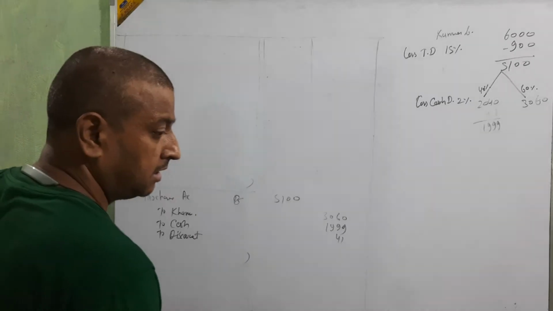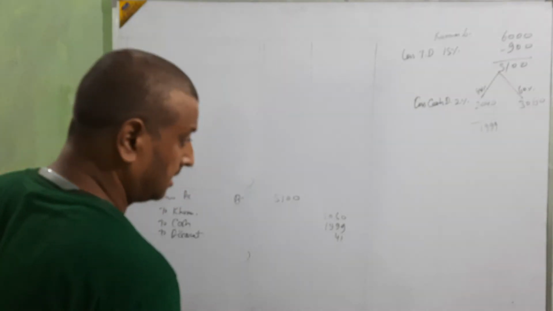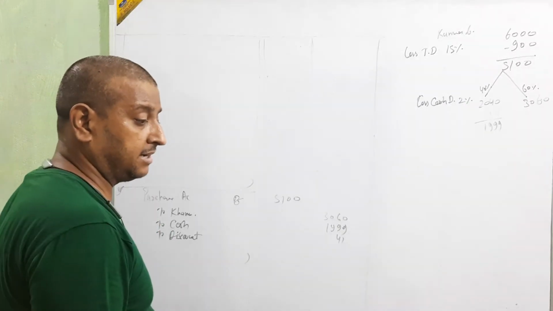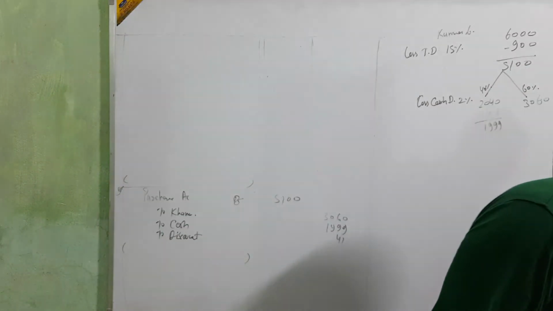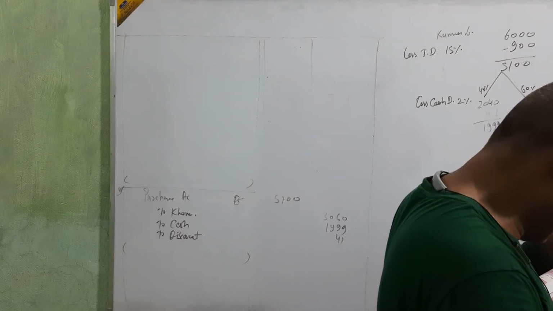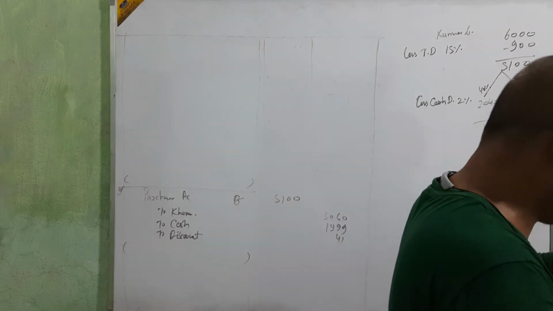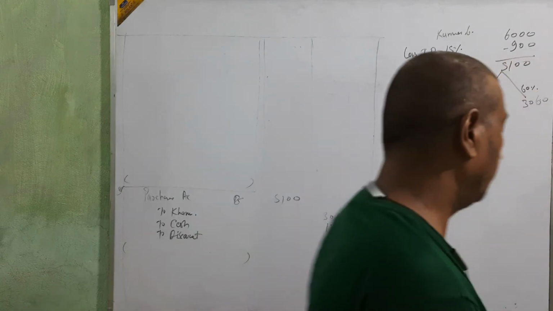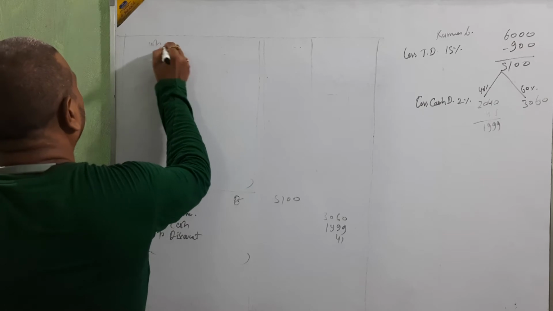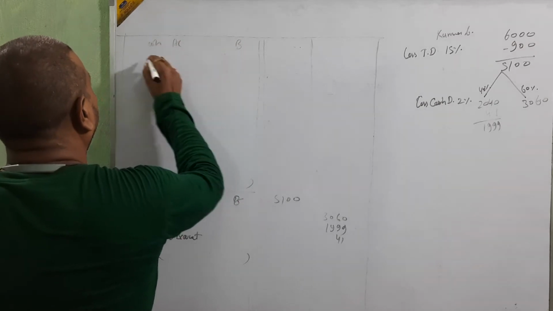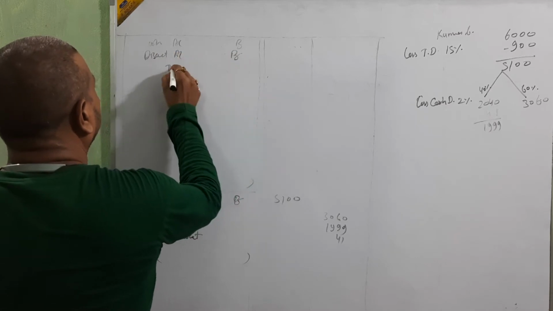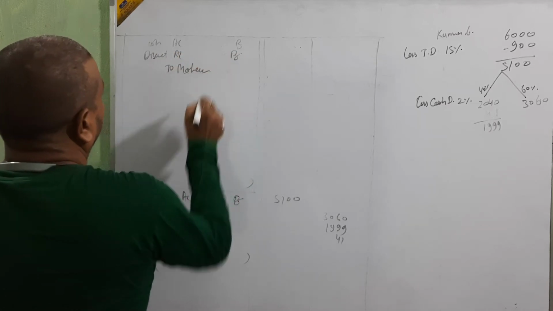Received a draft from Mohan in full settlement and deposited it into bank. In full settlement, what amount? 9,750. Okay. For this we received from Mohan. Then cash account debit, discount account debit, and just see the debtor.